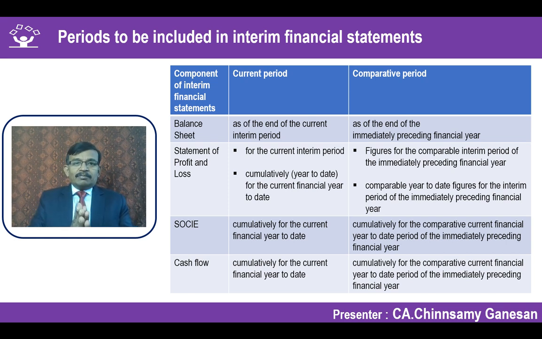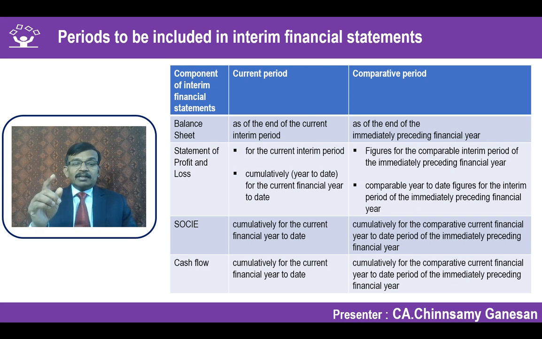The next question that comes is, when I report interim financial reporting, what should be the periods of comparatives which have to be included? It depends upon what is the component of the financial statements. For example, if I'm talking about a balance sheet, you have to give it as at the end of the current reporting period and also for the comparative period, as at the end of the immediately preceding financial year.